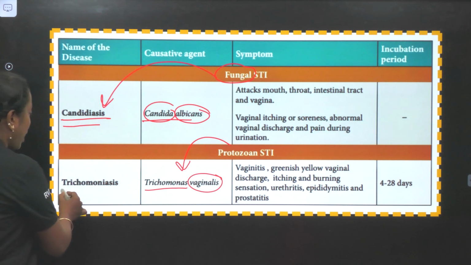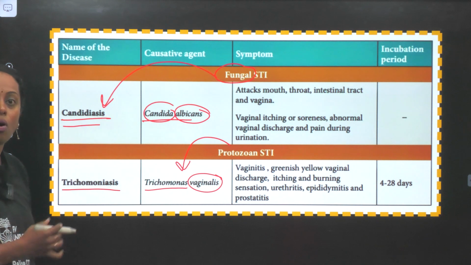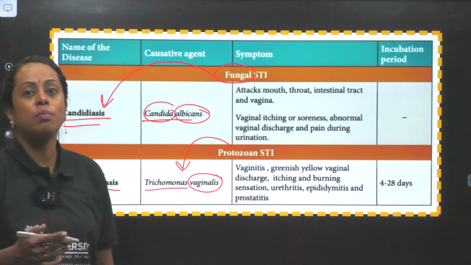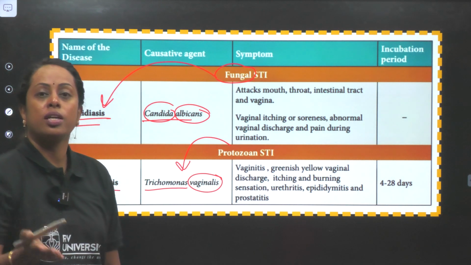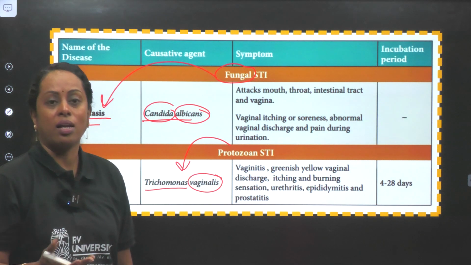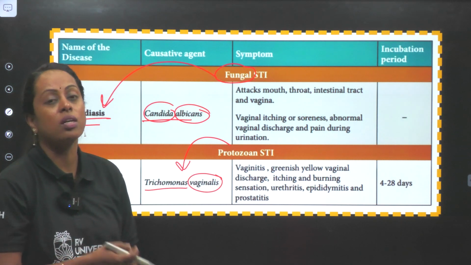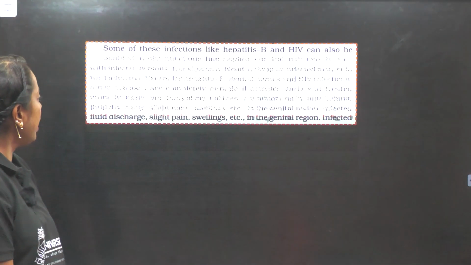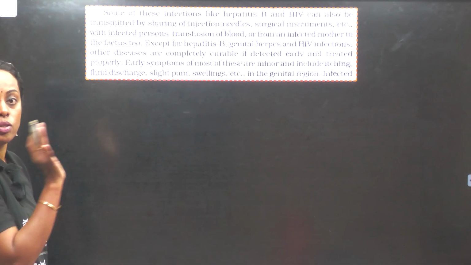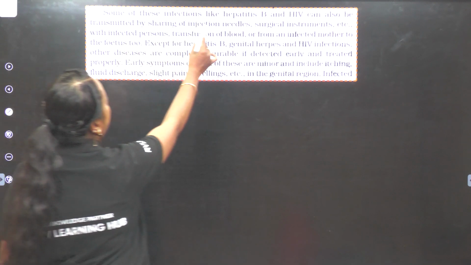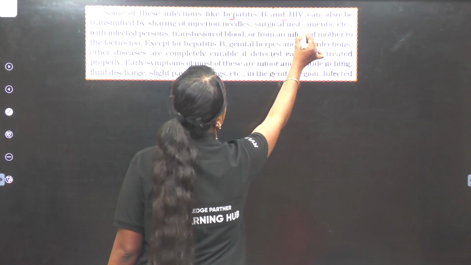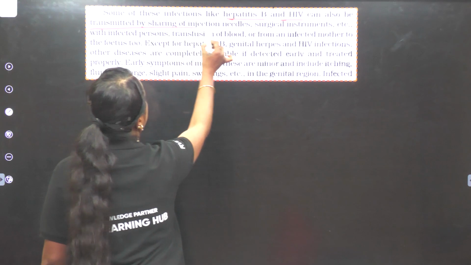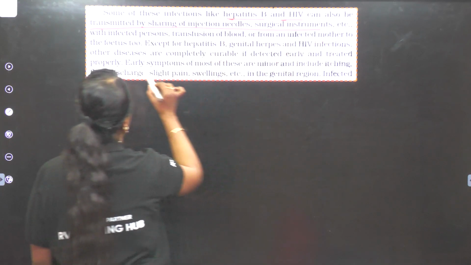organism. Okay, so make sure you took a screenshot of all disease causing agents because we will be giving you certain questions, which disease is caused by what kind of organism, whether it is bacteria, viruses, fungal or protozoan. Better to know the names also. Next, see the sentence of your NCERT. Some of the infections like hepatitis B, HIV can also be transmitted by sharing injection needles, surgical instruments, etc.